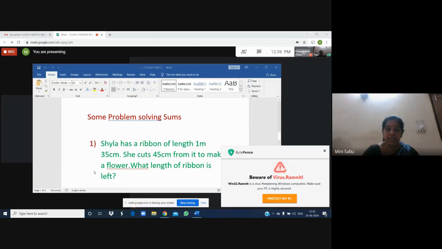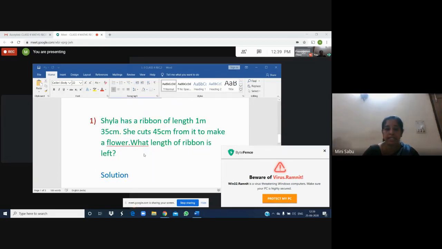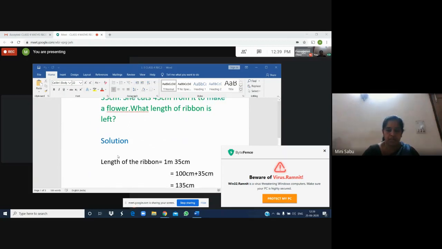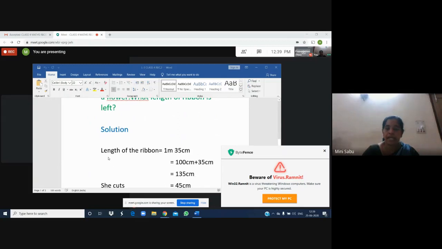What is the heading you see once again? Problem solving sums. We have already learned that in problem solving sums, we have to write the statements, steps and all, and then we have to solve that problem. So we write the solution. First step is length of the ribbon. It is given in the question. Her ribbon was of length 1 meter 35 centimeter.